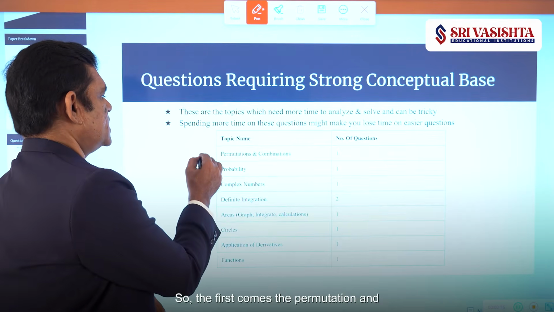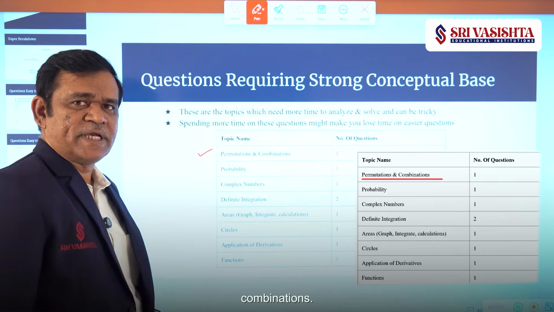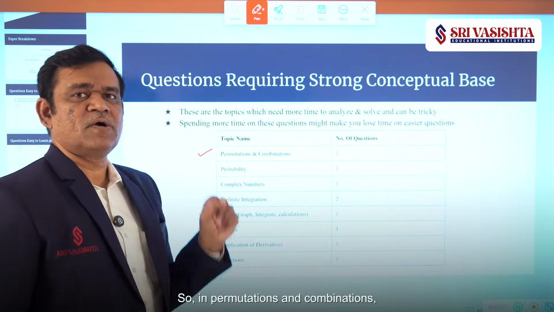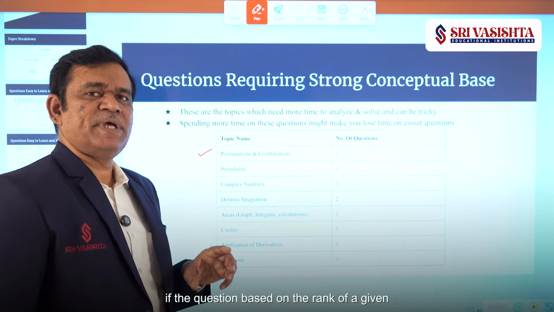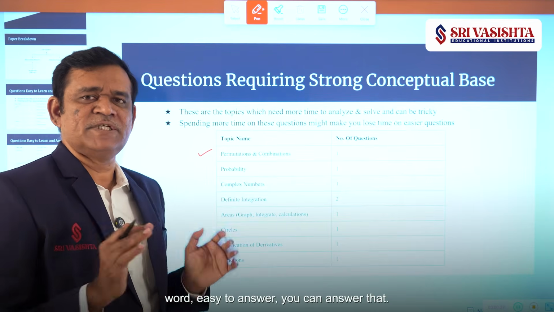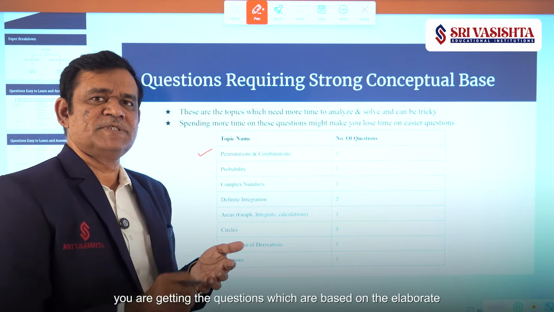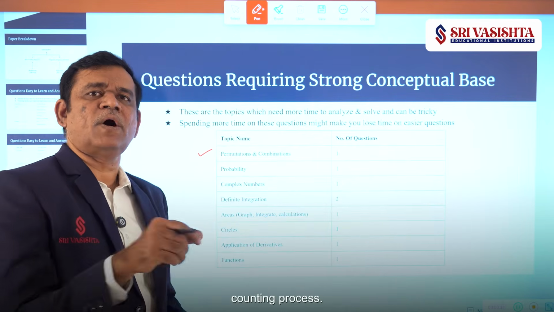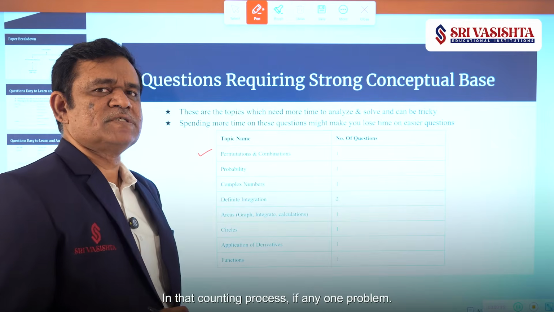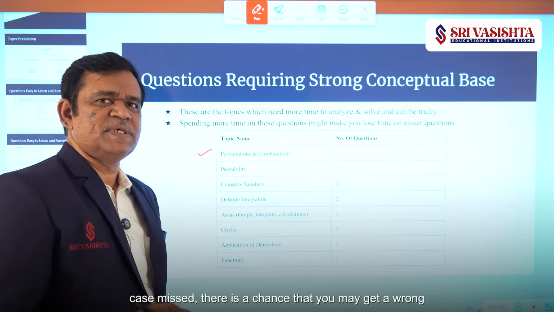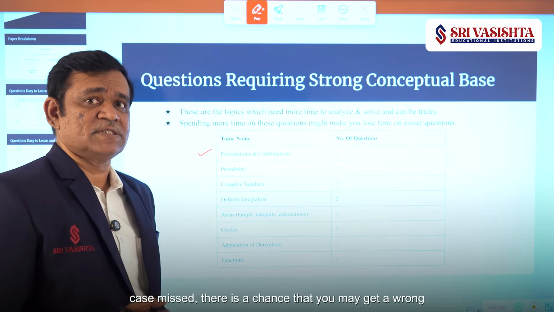So first comes permutations and combinations. In permutations and combinations, if the question is based on the rank of a given word, it is easy to answer. But many times you get questions which are based on an elaborate counting process. In that counting process, if any one case is missed, there is a chance that you may get a wrong answer.